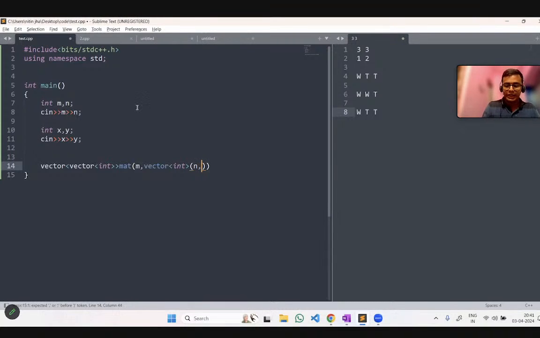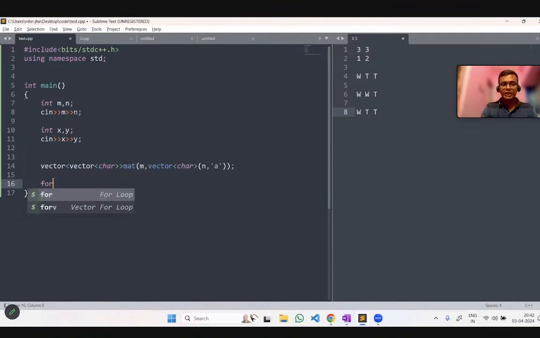Okay, wait a minute, it will actually not be 0. It is actually a character value, because there will be characters. So let me change it to char. Okay, and let me fill it with any char value. Let's say fill it with 'a', nothing very important to us. We can change it when we are taking the input. Okay, now let's take the forest as input.